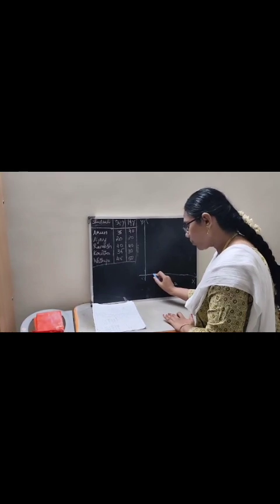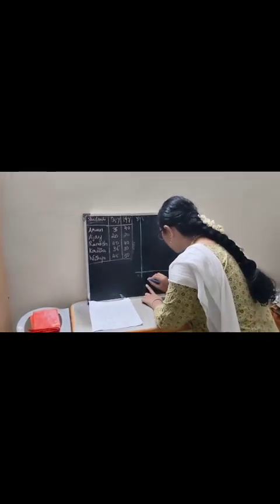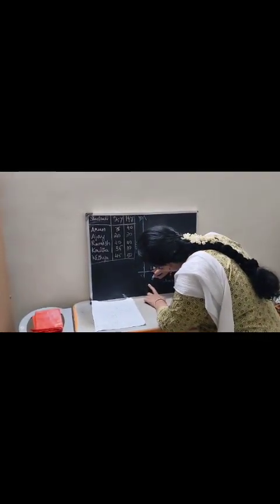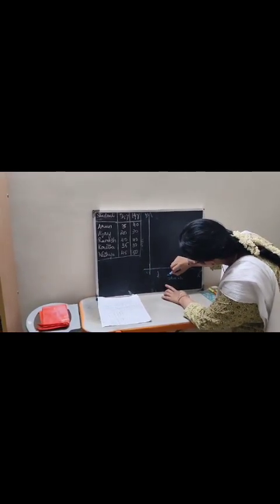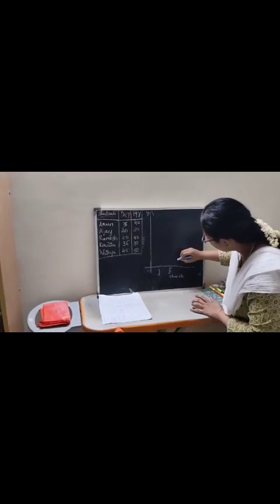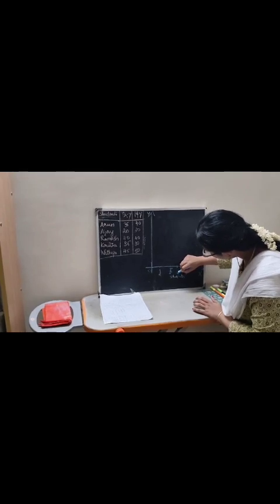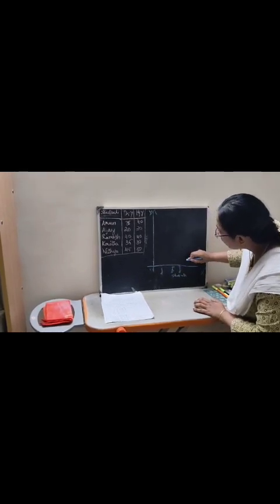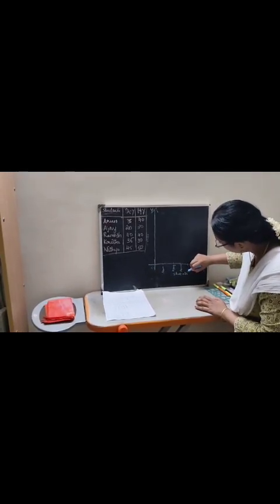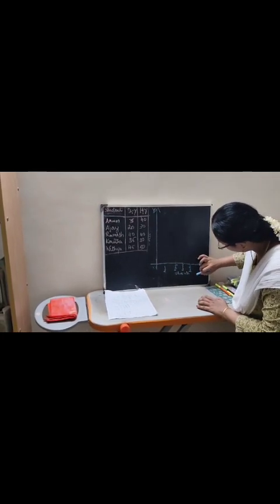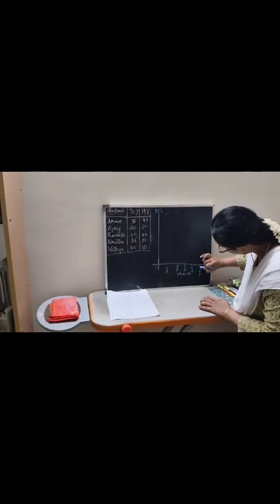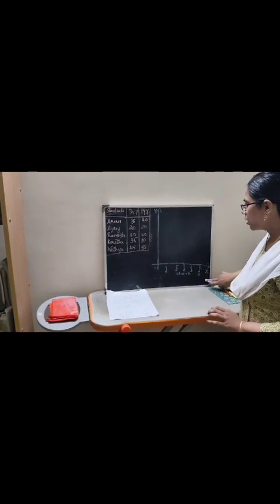Name of the student. What is the name of the student? Arun. Ajay. Ramesh. Kavita. Nitya.